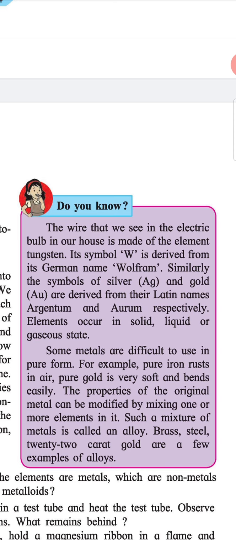Some metals are difficult to use in pure form. For example, pure iron rusts in air. Pure gold is very soft and bends easily. The properties of the original metal can be modified by mixing one or more metals in it. Such a mixture of metals is called an alloy. Brass, steel, 22 karat gold are a few examples of alloys.